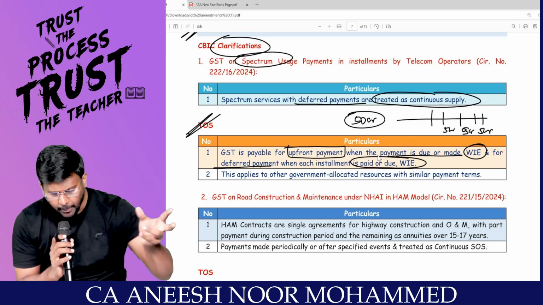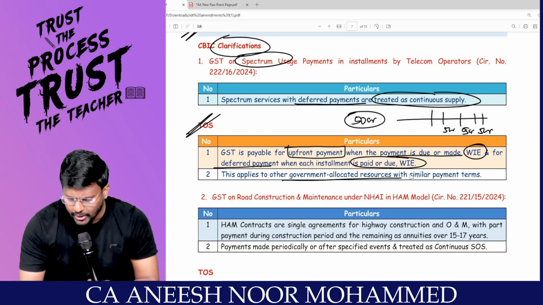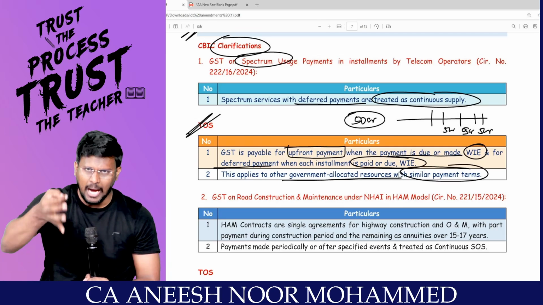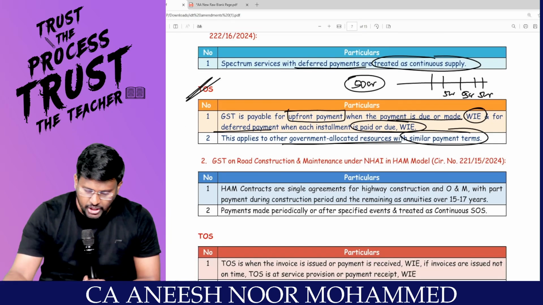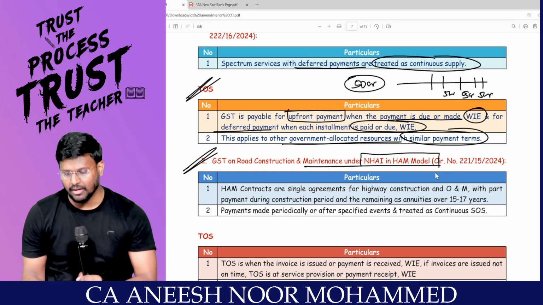Sir, deferred payment, paid or due, whichever is earlier. That's it. This applied to other government allocated resources with similar payment terms. Any license or anything, if upfront is there, follow this. Sir, if deferred is there, follow this. That's it, game over. GST on road construction and maintenance under NHA in HAM model.